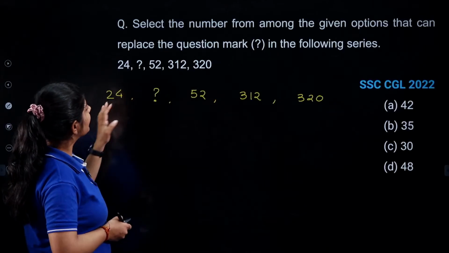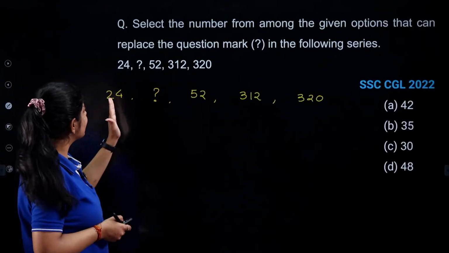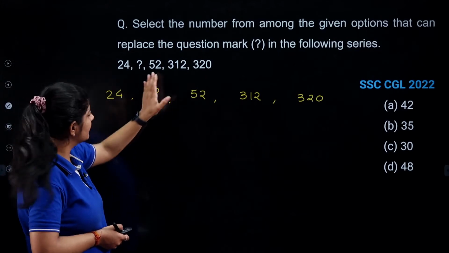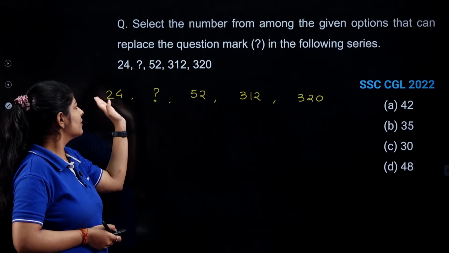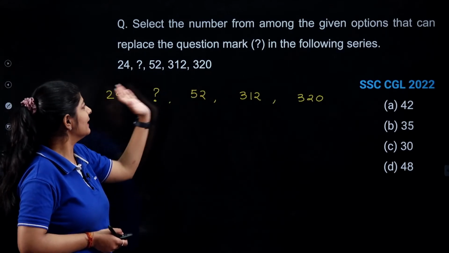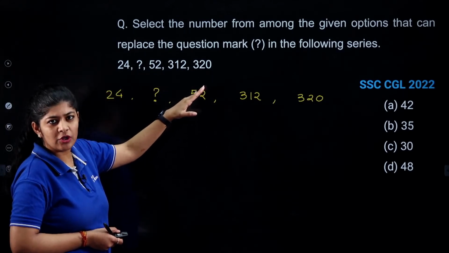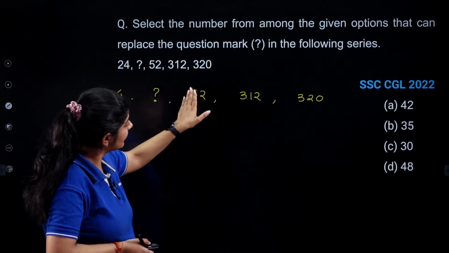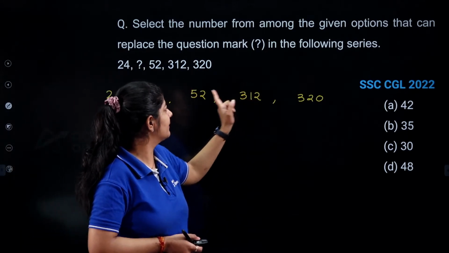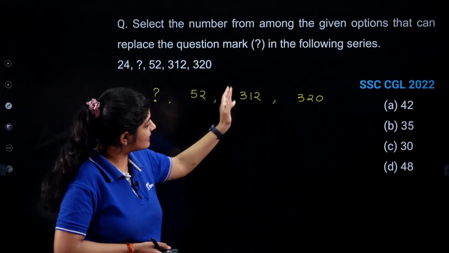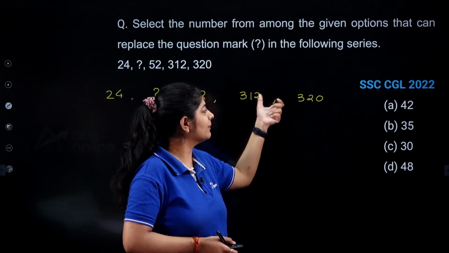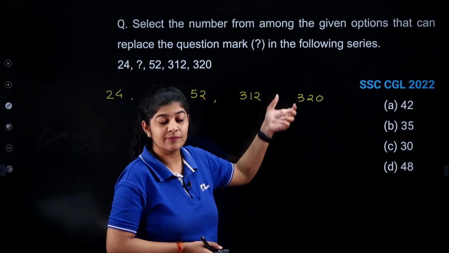But if I see the numbers over here, I have 24, the term is missing, and after that I have 52. So approximately it is equal to 40 or 45, okay. But the increase between these numbers is very huge, and as I go further, the increment between the numbers decreases again.